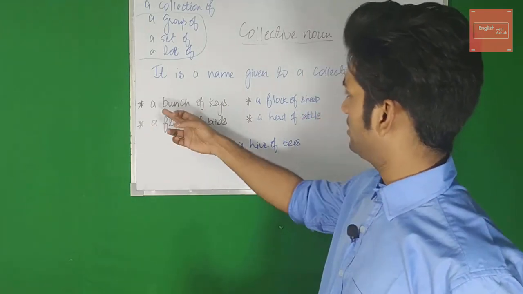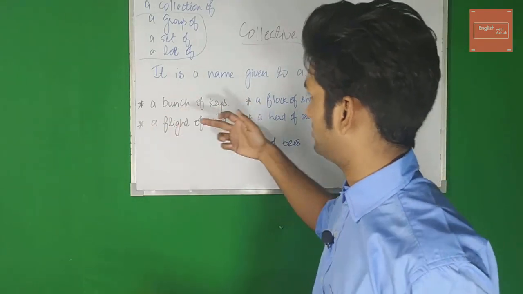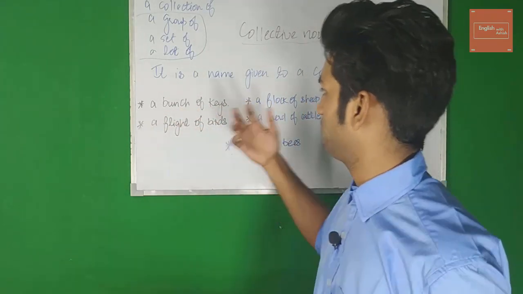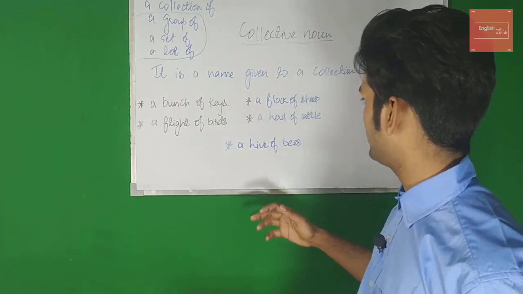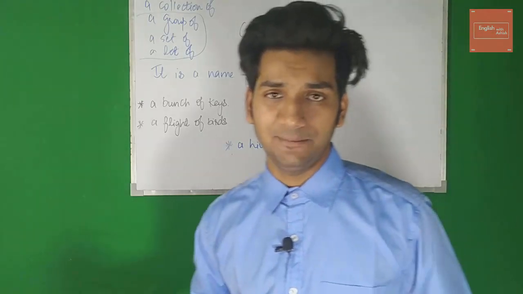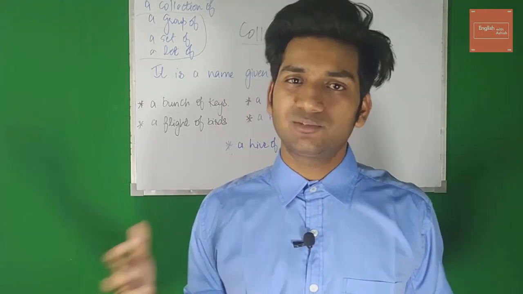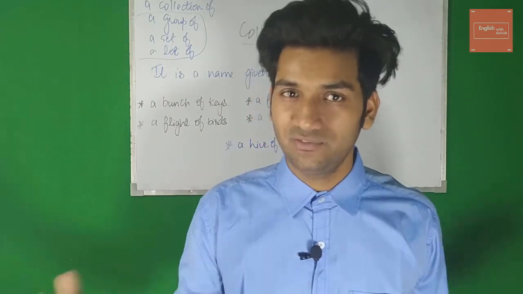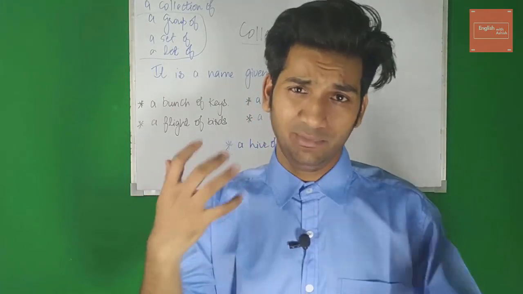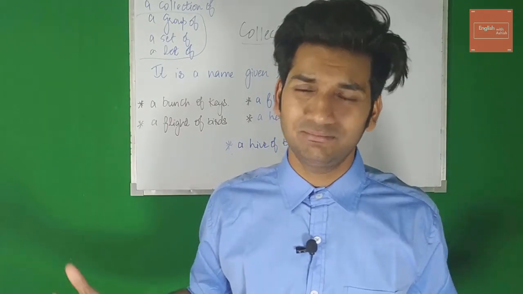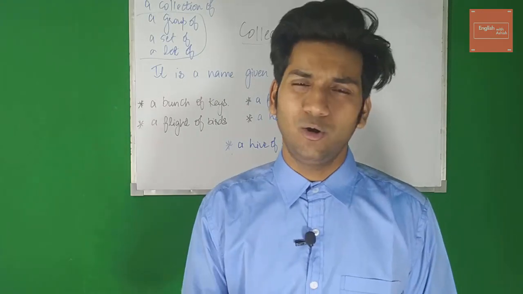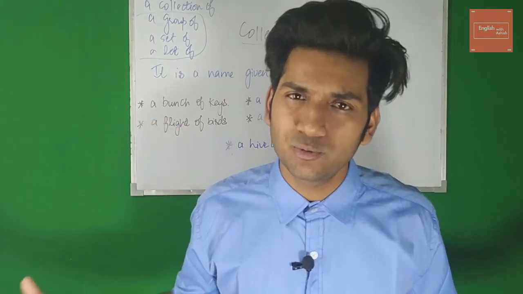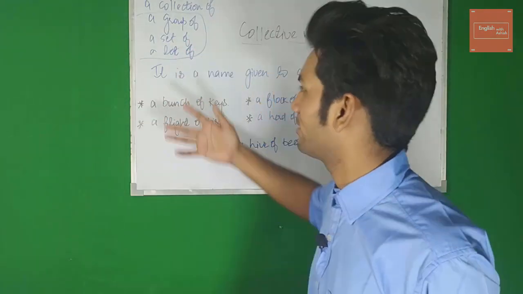You can simply say a group of keys, or a lot of keys, or a bunch of keys, right? A set of keys. You can say a group of words, a group of sheep, a group of cattle, right? A lot of bees. You can simply say that. Now, obviously, it's better if you know the exact specific collective noun. Obviously, it makes you sound fluent, it makes you sound native, it's better. But if you don't, you can simply use this and convey your meaning, right? All you want to do is to be understood, right? You can do that using all these phrases.